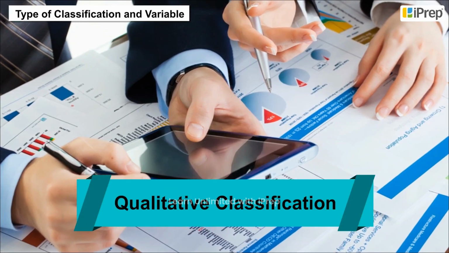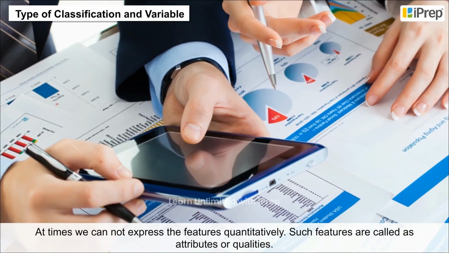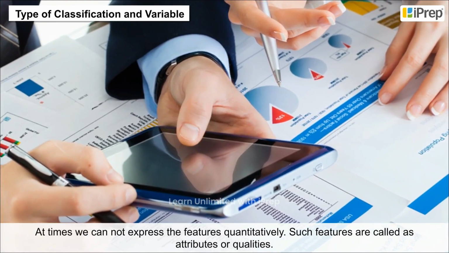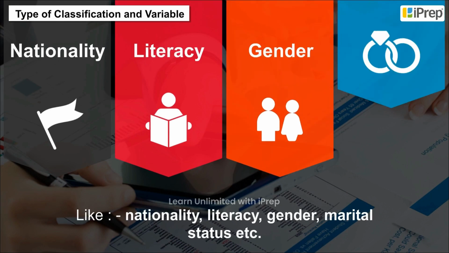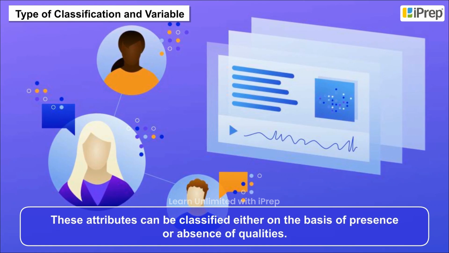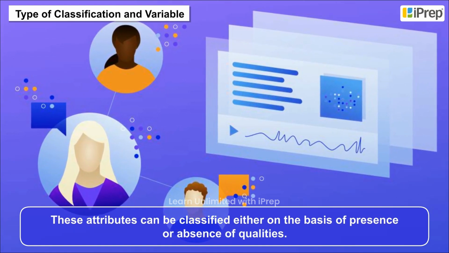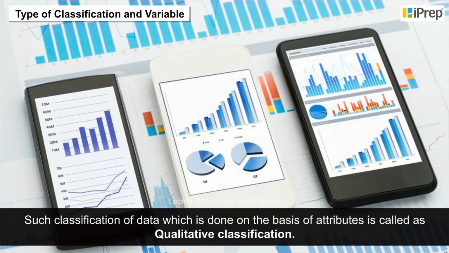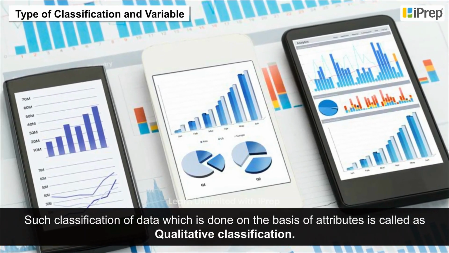Qualitative classification. At times, we cannot express the features quantitatively. Such features are called attributes or qualities, like nationality, literacy, gender, marital status, etc. These attributes can be classified either on the basis of presence or absence of qualities. Such classification of data, which is done on the basis of attributes, is called qualitative classification.